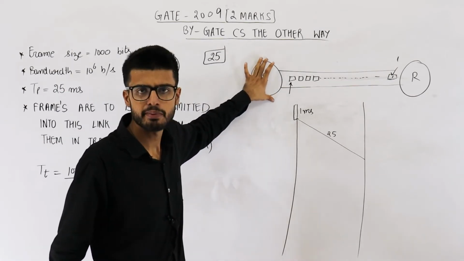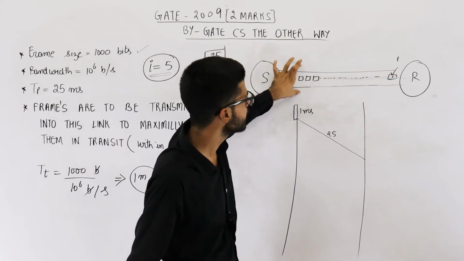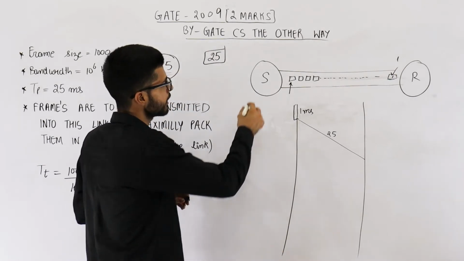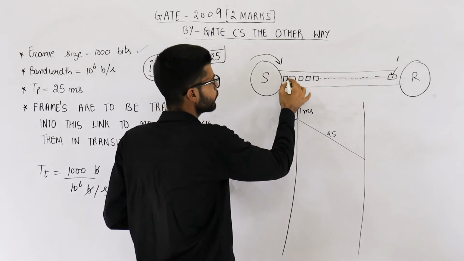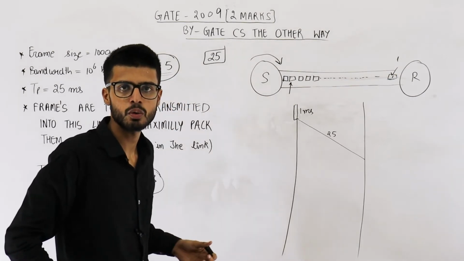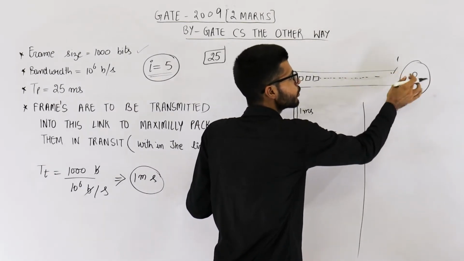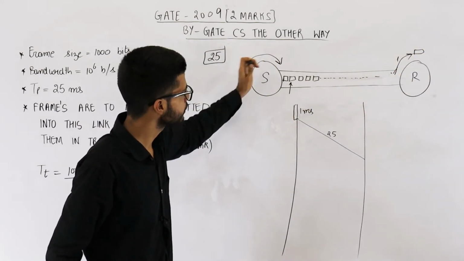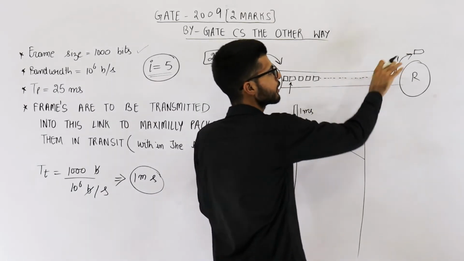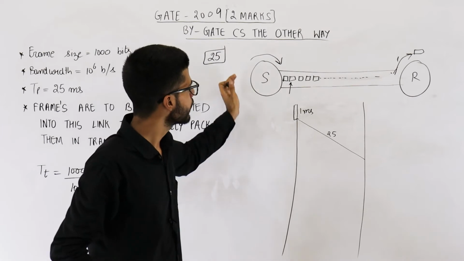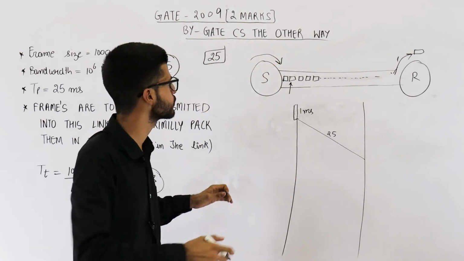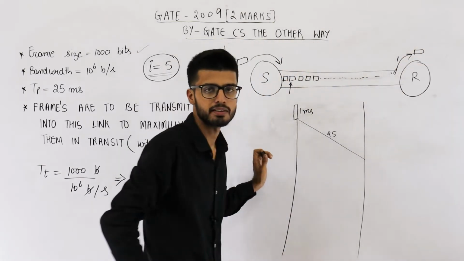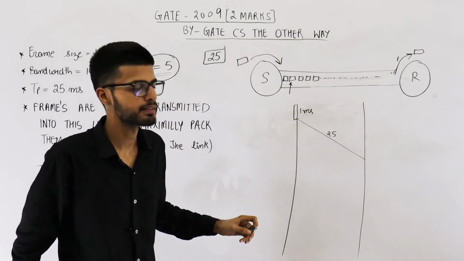See, 25 milliseconds are required to maximally pack this channel. Now after 1 more millisecond, if you send one more frame here, you will put 26 frames into this, but it cannot hold 26 frames. That means one frame will exit from here. Its capacity is 25 only. If you put 3 bits extra, 3 bits will come out from here after maximally packing it. Now I am saying 1 millisecond has passed. That means an entire frame has been put on this side, so an entire frame will come out from this side. 26 frames have been sent.